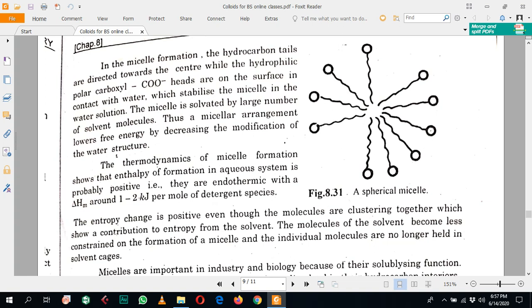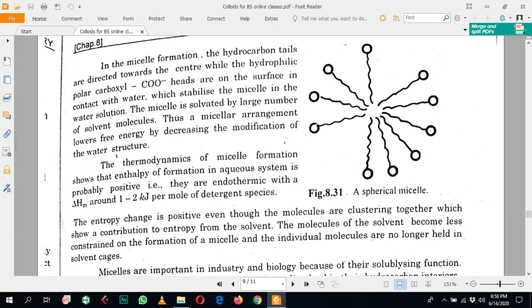That's why, when the effect of entropy is positive and delta H is positive, meaning the reaction is endothermic, then delta G will decrease in the formation of micelles.